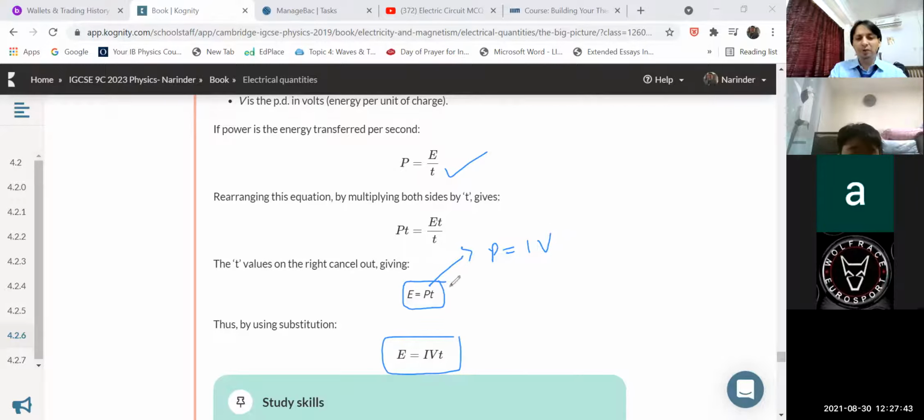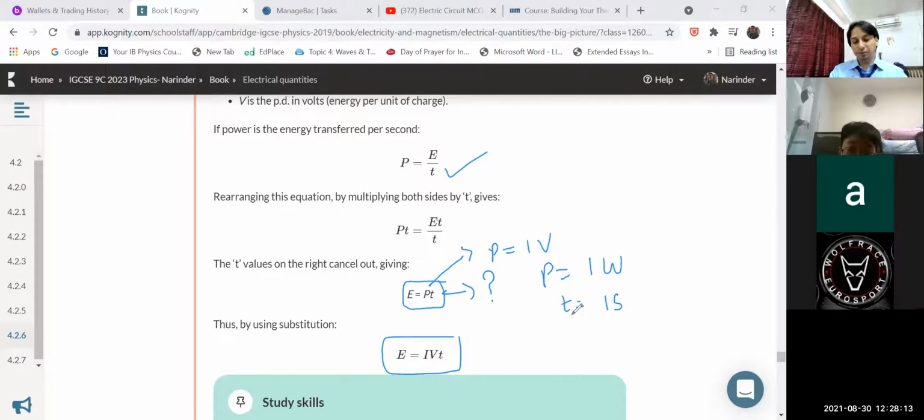Suppose in what situation can I use this equation, E equal to PT. Suppose power is given, we have a machine, we have a battery, whatever, that the power is given, suppose 1 watt, and the time is given in that statement, suppose 1 second. Find the energy consumed, energy transferred. So power is given, time is given, then you have to use the equation E equal to PT. 1 watt into 1 second, that answer is equal to 1 joule.